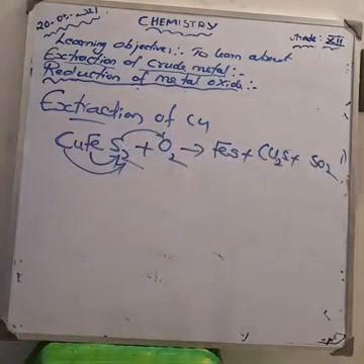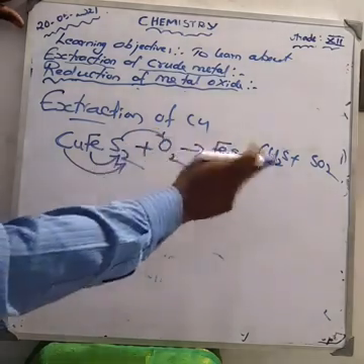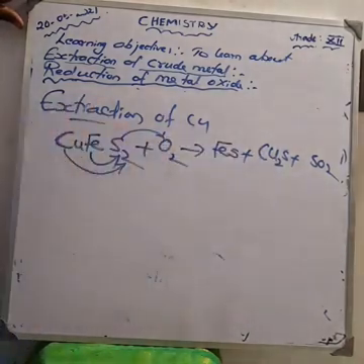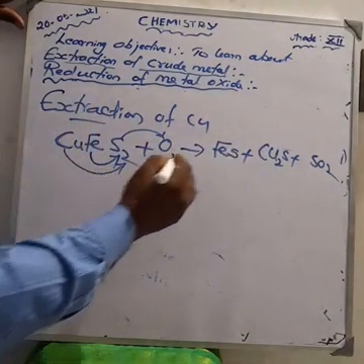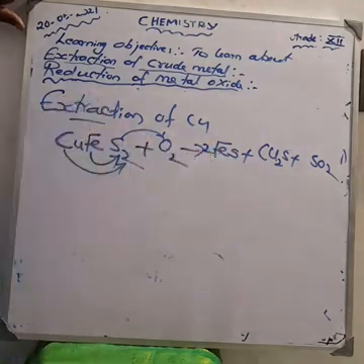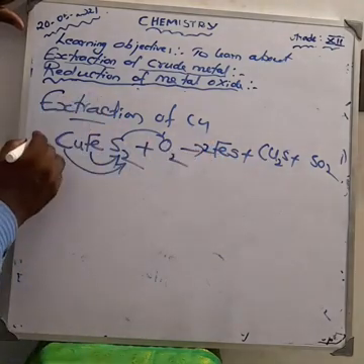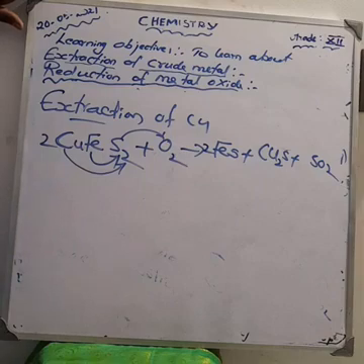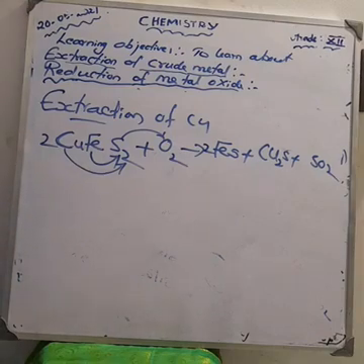Then how can you balance the equation? Sulfur here is 2, and on the other side there are 3 sulfur, so make it 2 here. Make iron sulfide 2 here. How much iron is there? 2 iron. Then copper is also balanced. Now the equation is completely balanced.